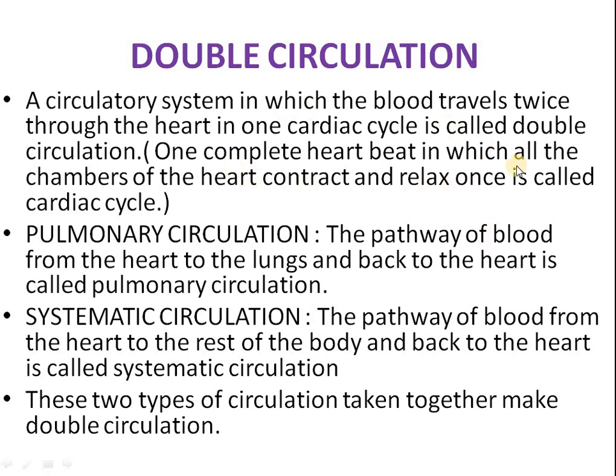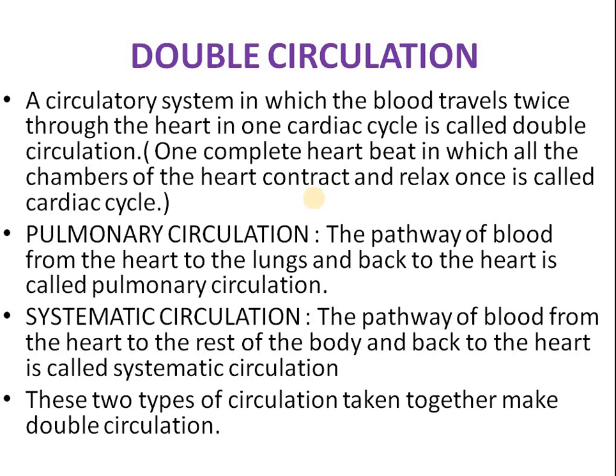One complete heartbeat in which all the chambers of the heart contract and relax once is called a cardiac cycle. It means a complete heartbeat which consists of the contraction and relaxation of all the chambers of the heart once. And what is double circulation? Double circulation is the circulation of blood twice through the heart in one cardiac cycle.